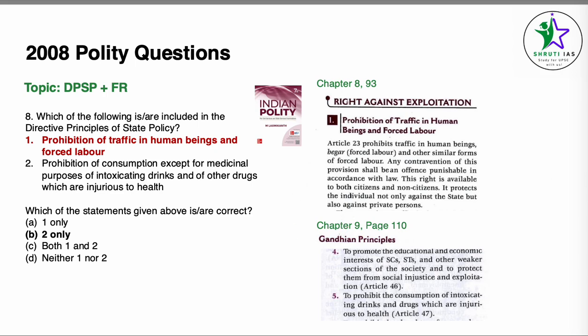For point number 2, we can check chapter 9, DPSP, page number 110. Under Gandhian principles, point number 5, it's given word by word: prohibition of consumption of intoxicating drinks and drugs which are injurious to health is Article 47, which is a DPSP. So point number 2 is correct. Our answer becomes B, 2 only.